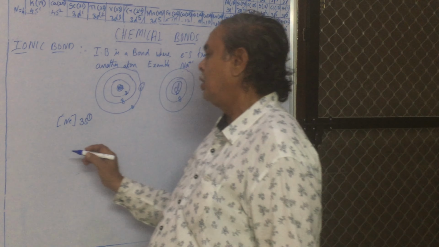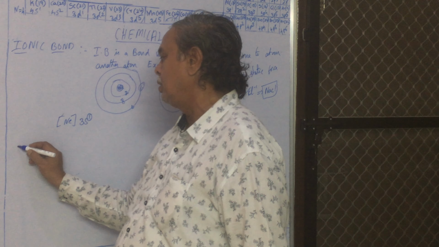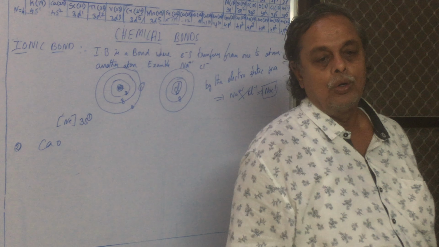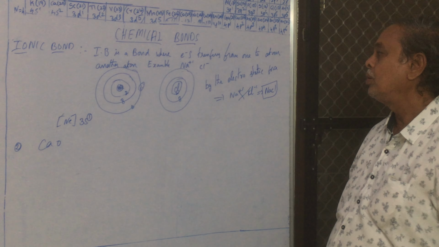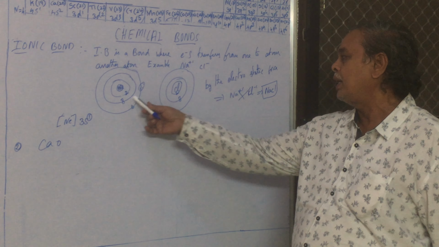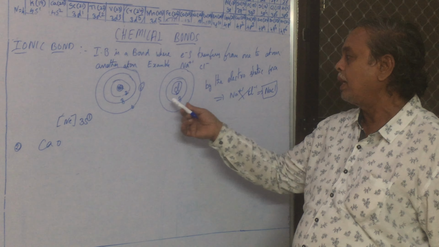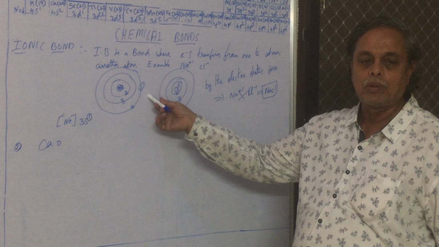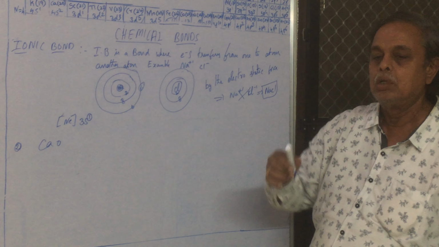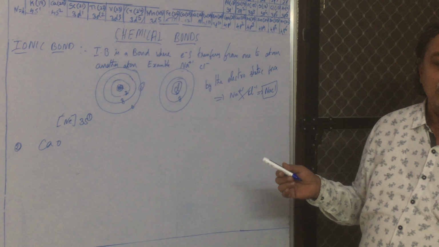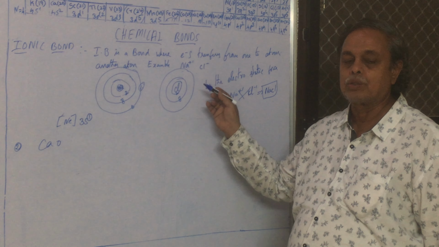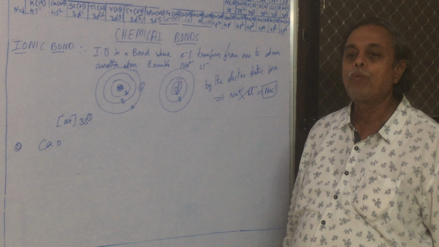Another example: calcium oxide. Do it yourself. First make the cation; this one is the cation, this one is the anion. Representing the cation and anion by Lewis structures is not necessary. First learn what the bond is, where electrons transfer, in calcium oxide.